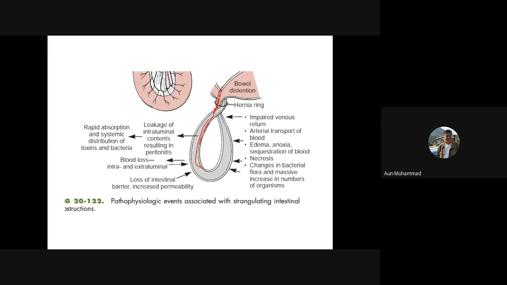So all these areas will become deficient in blood circulation, and you can expect ischemia.